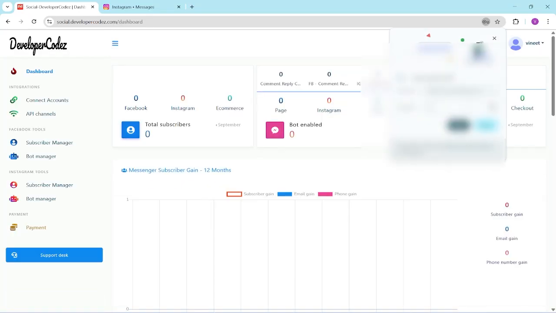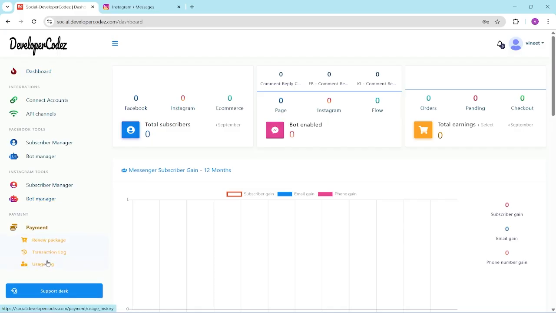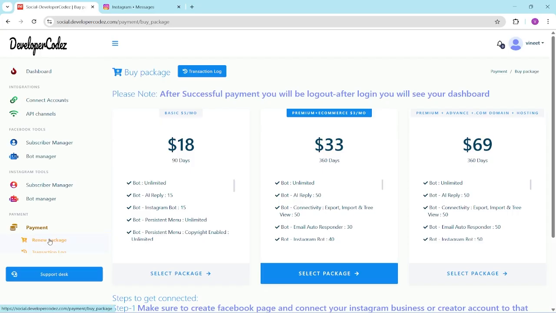Once I've created the account, this is the trial package. As you can see, only the bot manager and subscriber manager are there to see how it is working. It is a trial for 3 days. If you want to renew the package, you can do a transaction.